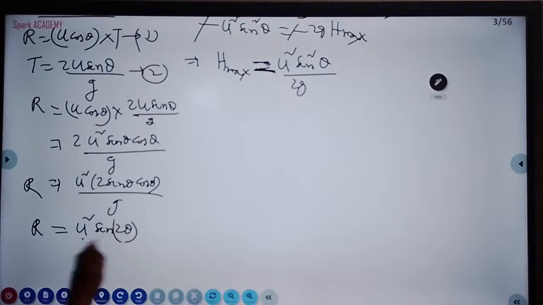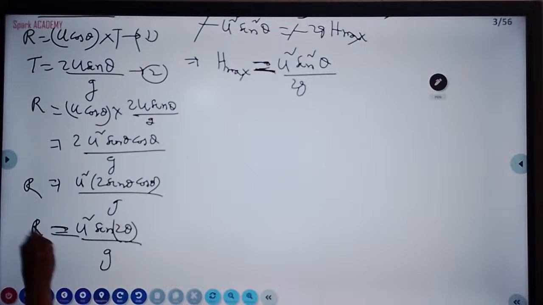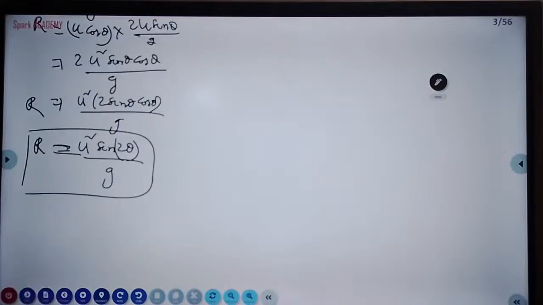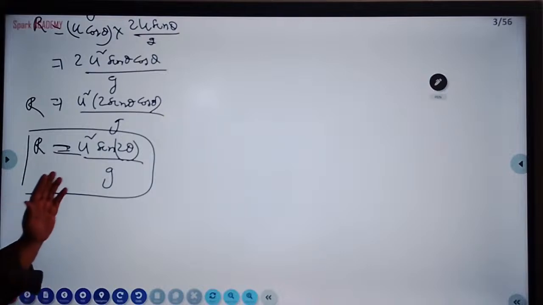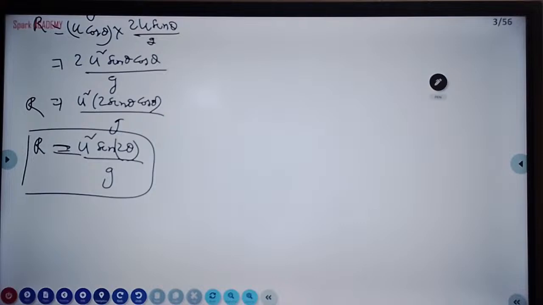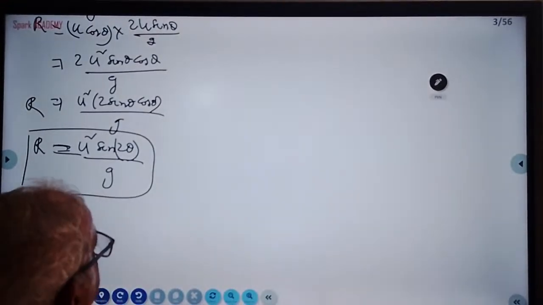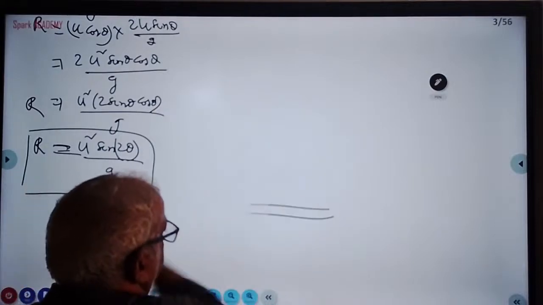Sin square theta is different, sin 2 theta is different. In mathematics, sin square theta is sin theta and sin theta. So R is u square sin 2 theta by g. This is the expression for range. Range will become maximum for 45 degrees. Of course, in the derivation, you need not tell about that. For a given velocity, range will become maximum for 45 degrees. This is the expression for horizontal range. These are the derivations in motion in a plane, students.